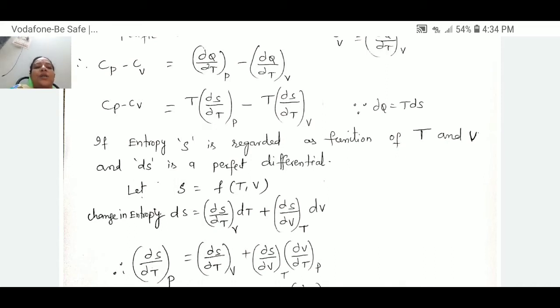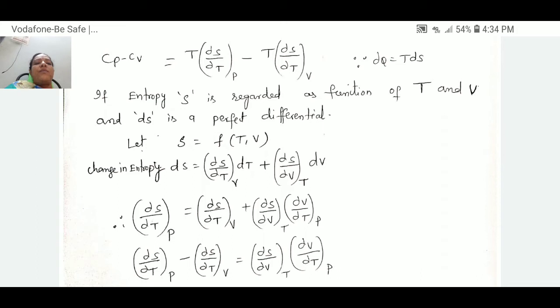So dS can be written as (∂S/∂T) at constant V times dT plus (∂S/∂V) at constant T times dV.